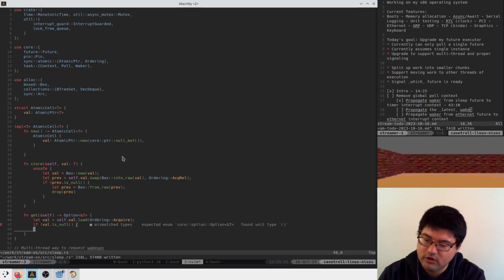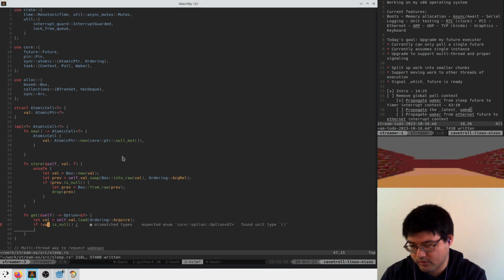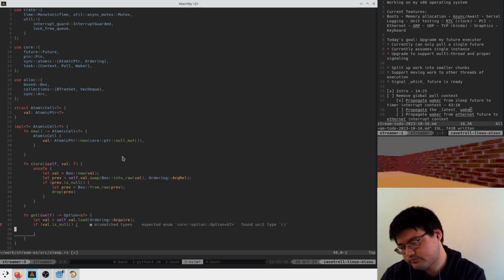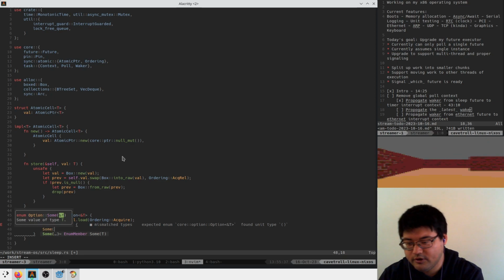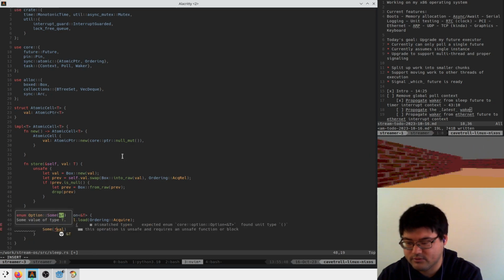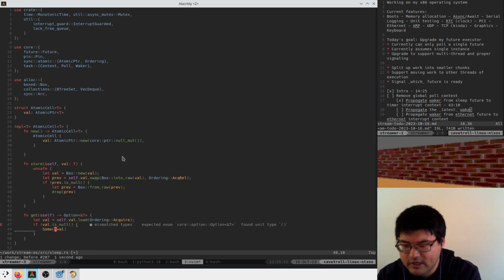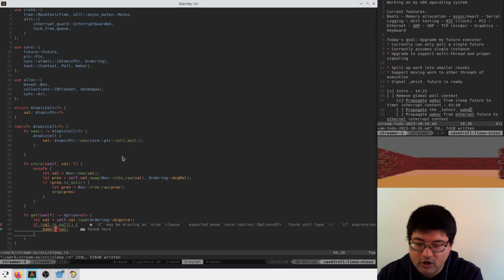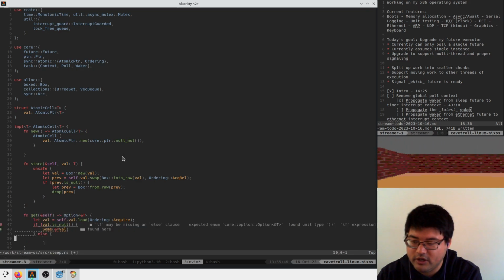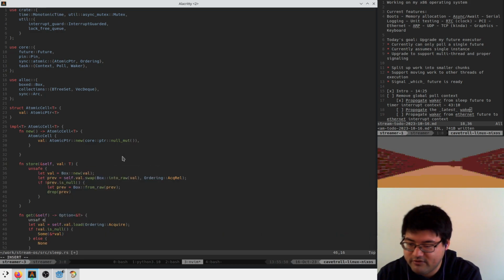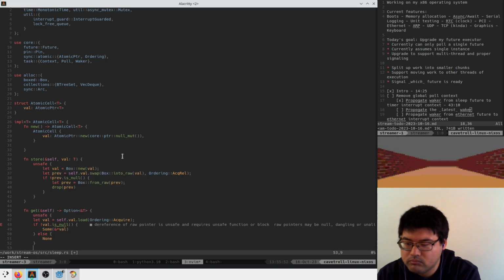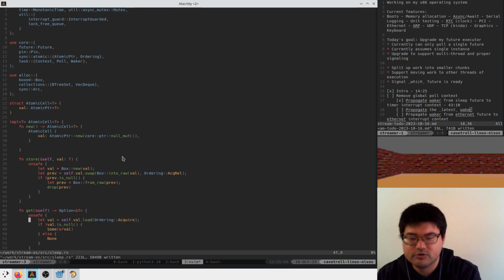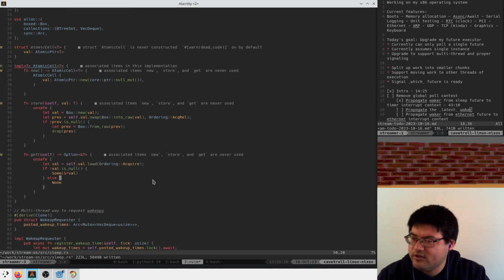If it's not null, we're going to return Some val as a reference. So we're just going to do a little type conversion with an ampersand and a star, and otherwise we return None. This seems unsafe, right? Makes sense. So we'll just drop that in an unsafe block. And I think that's right.